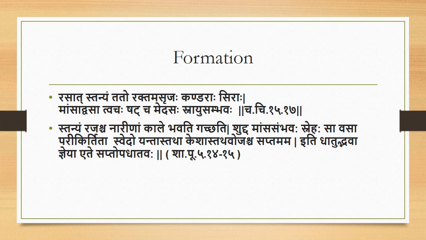Now according to Sharangadhara, Rasa develops the Stanya. Rakta gives the byproduct of the Raja, and Mamsa gives the byproduct of the Vasa. During the biological transformation of the Meda, it provides the byproduct Upadhatu, that is the Sweda, and Asthi's byproduct is the Danta as an Upadhatu, Majja's byproduct is the Kesha, and Shukra's byproduct is the Oja. It is according to Sharangadhara.